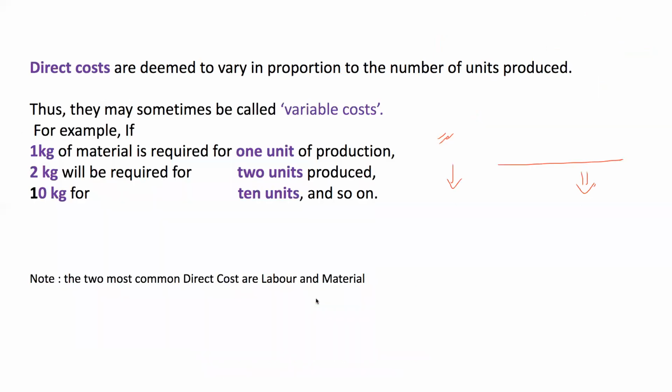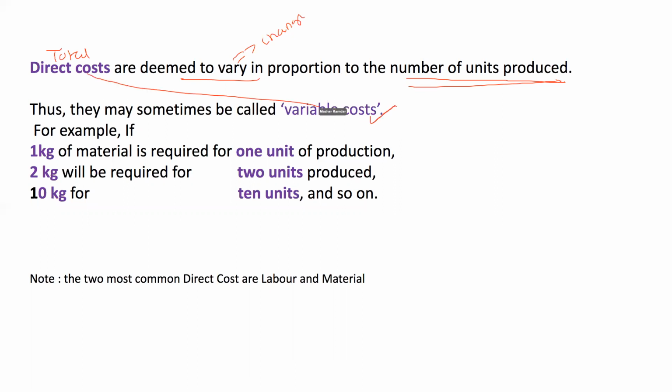Direct costs are mostly the variable costs that are deemed, we assume that they vary, that means it changes. Here we are talking about the total direct cost. It changes in proportion to the number of units that are produced. Direct costs may sometimes be called variable costs.